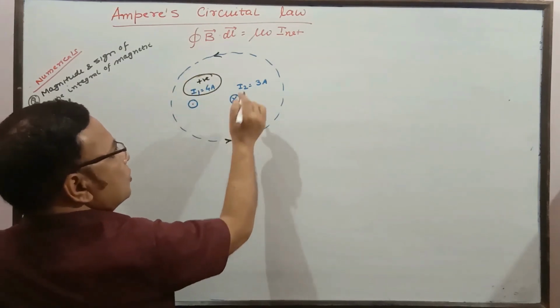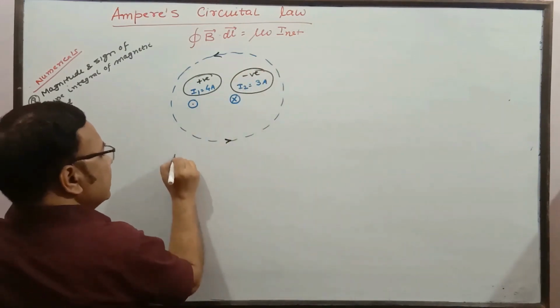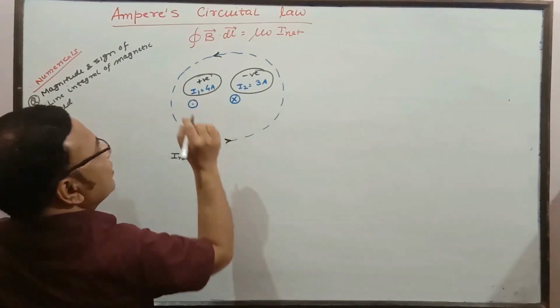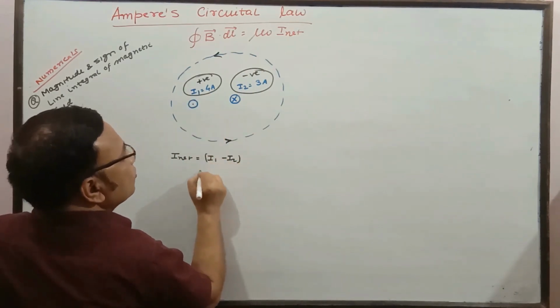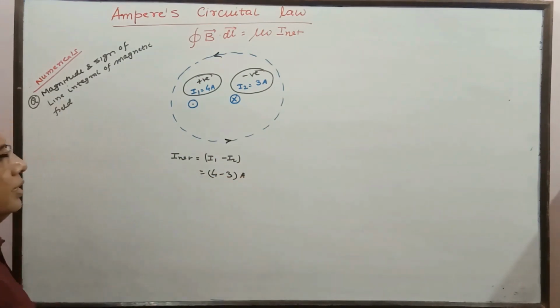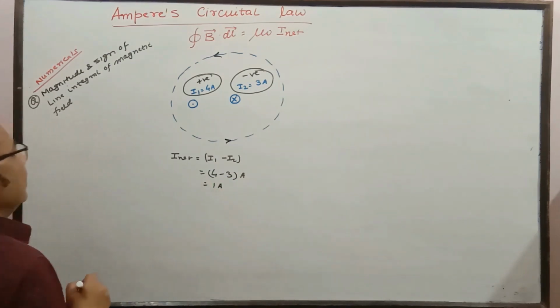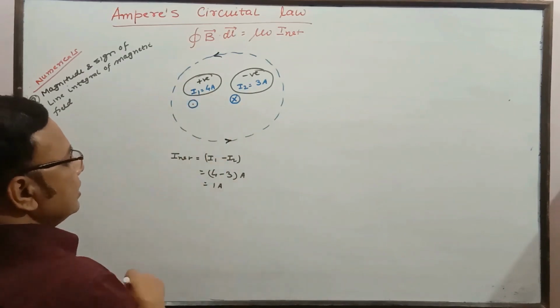And this one is opposite, so it is negative. Thus the net current is I1 positive and I2 negative, so it is I1 minus I2. That is 4 minus 3, equal to 1 ampere.